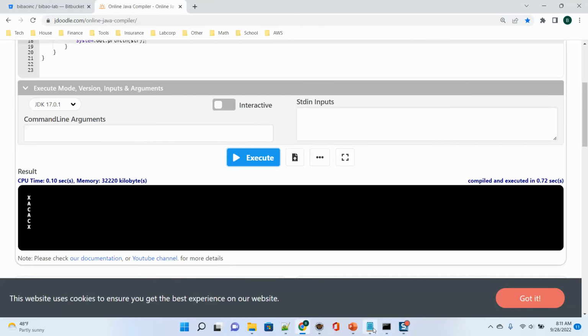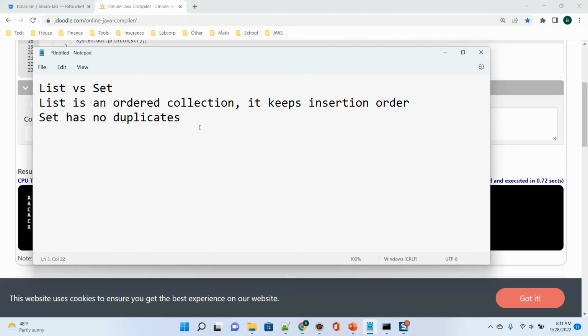Now the next keyword is duplicates. How do you mean duplicate? We say the two elements are duplicates, or the same element, when they are the same. So set cannot have duplicates; each element in the set is unique.